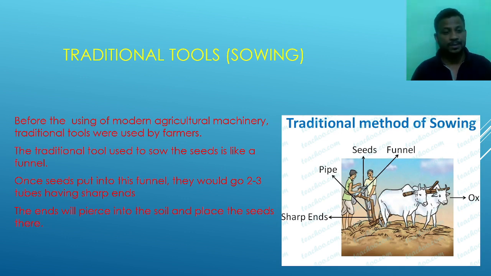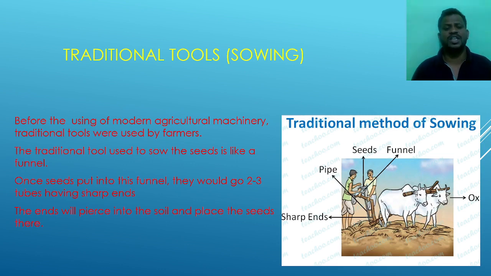Here we can say that before using modern agriculture machinery, traditional tools were used by the farmer. Nowadays we see a large number of different types of agriculture machinery available. In the olden days there were no machineries. Everything had to be done by the farmers manually. It means he had to prepare every instrument, every material, every machine by his own hand, or he had to borrow from other people or other farmers.